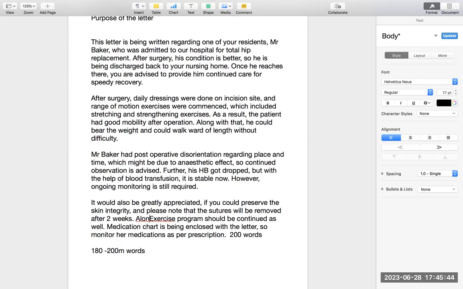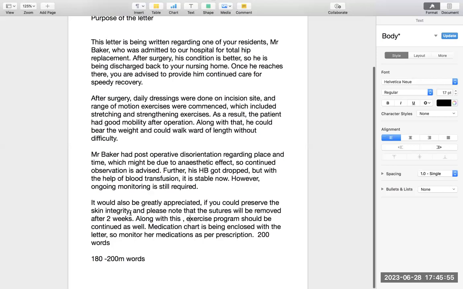Here I can write "along with this," because I have words to spare; my word count has come down. Along with this, exercise program should be continued as well. Now it has come into flow. Let me read again. It would be appreciated if you could preserve the skin integrity, and please note that the sutures will be removed after 2 weeks. Along with this, exercise should be continued as well. Medication chart is being enclosed with the letter, so monitor her medications as per the prescription.